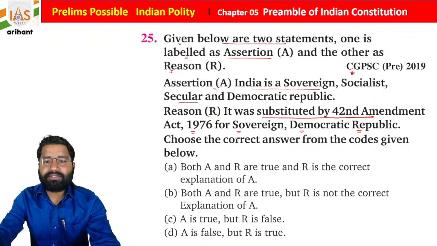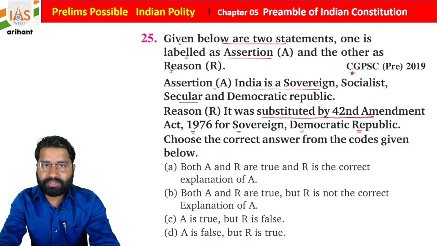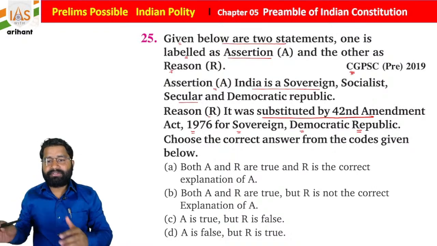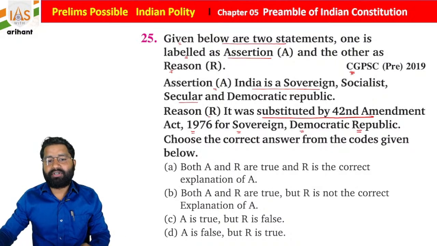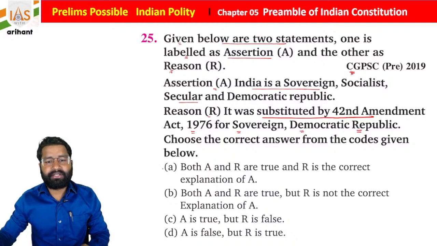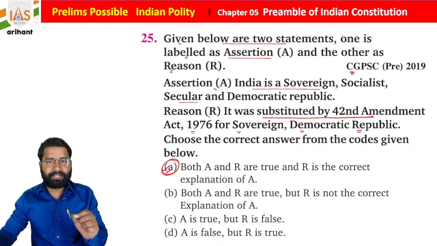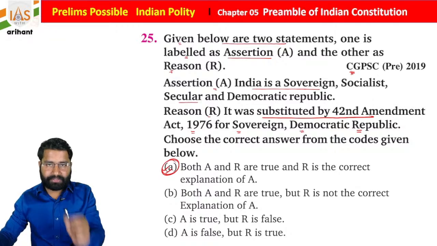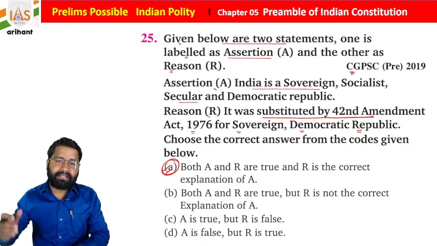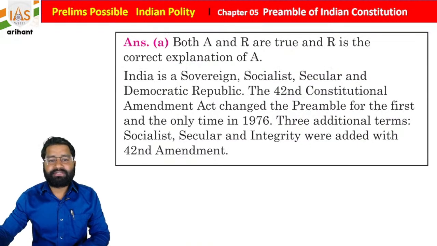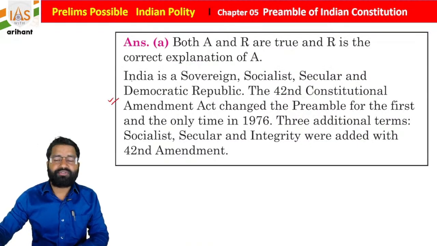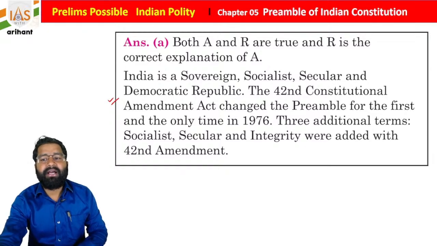Yes, India is a sovereign, socialist, secular, democratic republic country. Along with that, two important words were added by the 42nd Constitutional Amendment Act 1976. So both assertion and reason are true, and the reason is the correct explanation for the assertion, students. Okay, so the same thing is written here. India is a sovereign, socialist, secular, democratic republic, and it was changed by the 42nd Amendment, students.